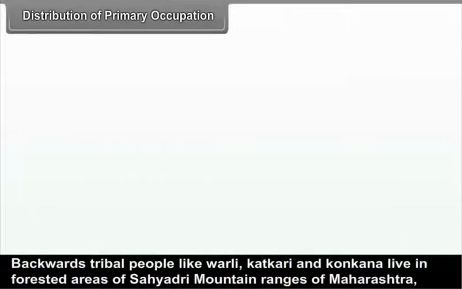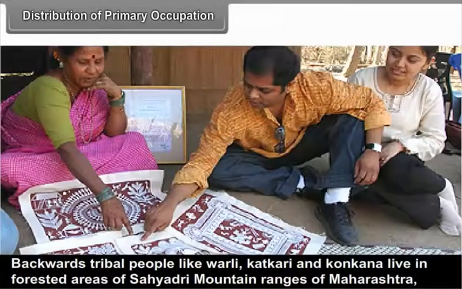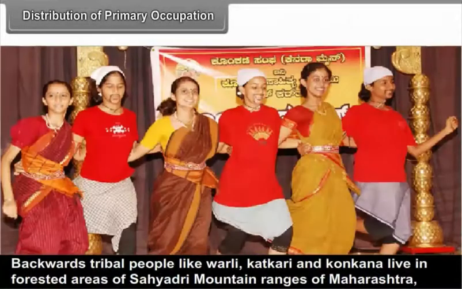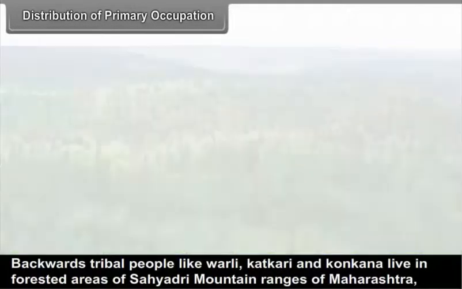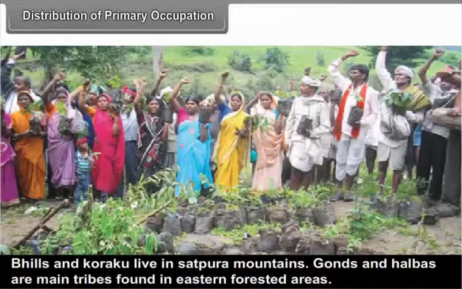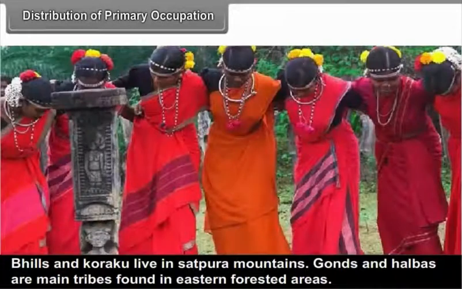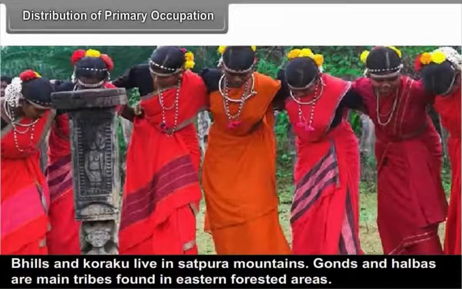Backward tribal people like Warli, Katkari and Konkana live in the forested areas of Sahyadri mountain ranges of Maharashtra. Bhils and Koraku live in Shahpura mountains. Gonds and Halbas are main tribes found in the eastern forested areas.